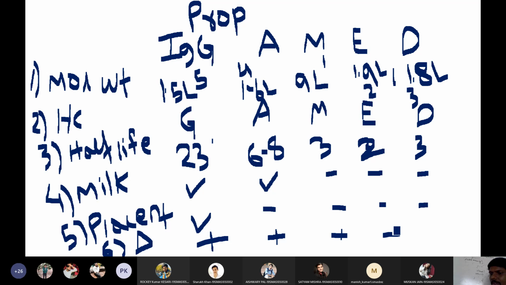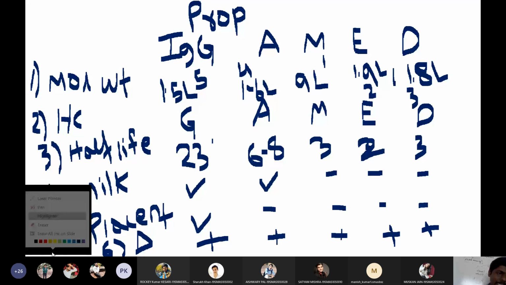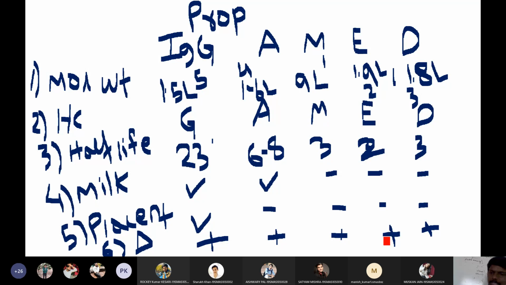Okay. Only IgE cannot survive in high temperatures. So IgE will be killed at high temperatures. So apart from IgE, all others can withstand high temperatures.